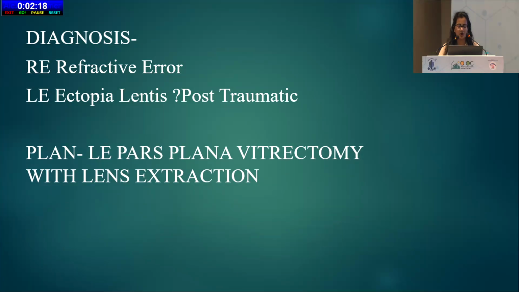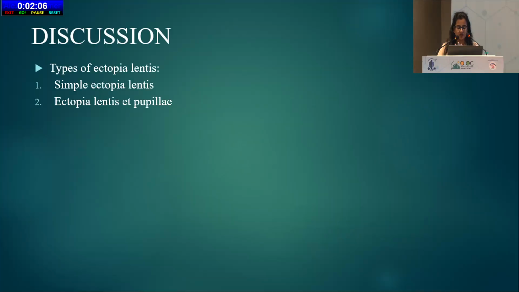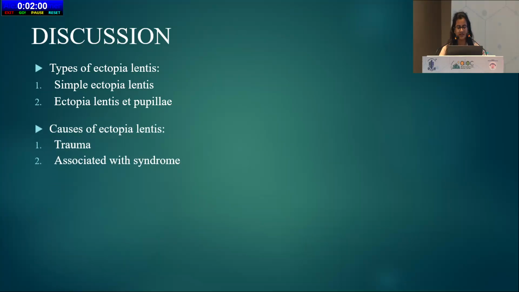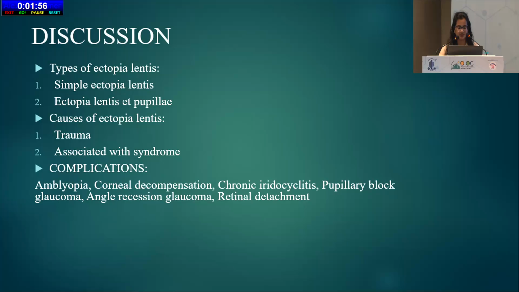The patient was now planned for left eye pars plana vitrectomy with lens extraction. This is the per-op photograph for the patient. The lens can be found in the vitreous cavity and there is a large macular scar. Types of ectopia lentis: it can be simple ectopia lentis or ectopia lentis et pupillae. It can be due to trauma or associated with a syndrome.